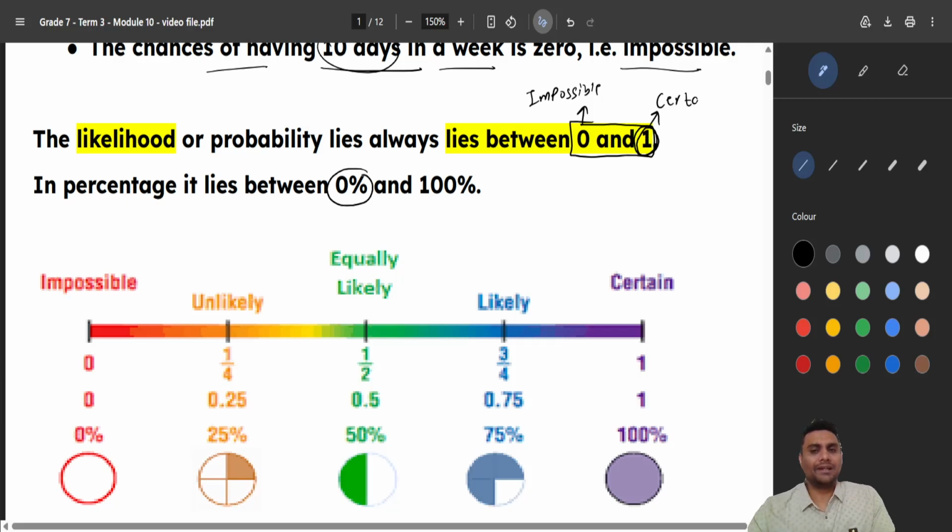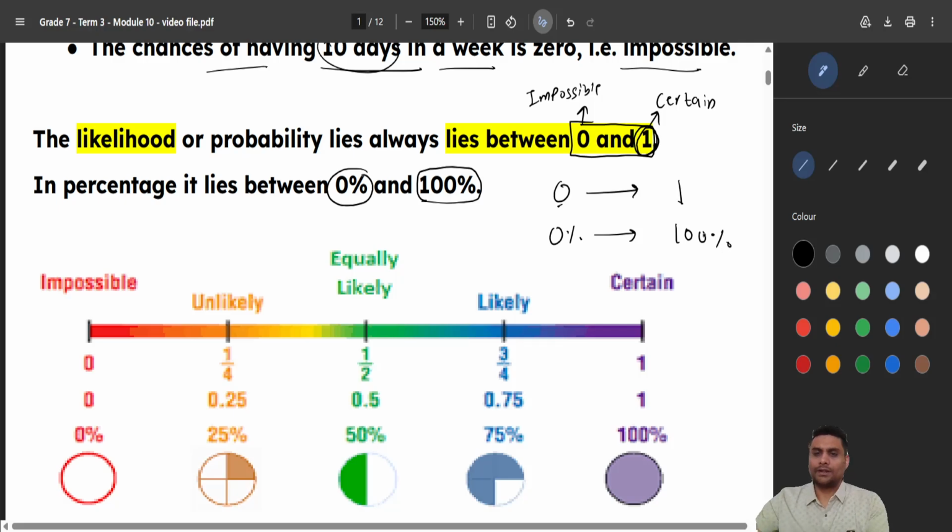This will definitely happen without any doubt. So when something is definitely going to happen, we call it 100% sure, right? So in numbers, it goes from 0 to 1. 0 means impossible, 1 means it will definitely happen. And in percentage, you can say 0% to 100%.